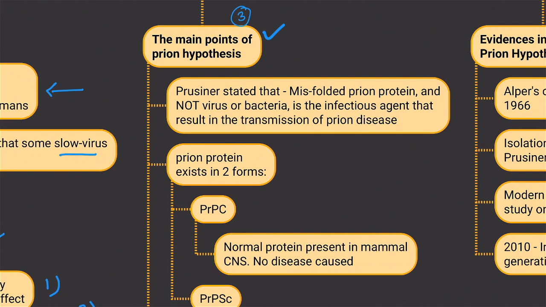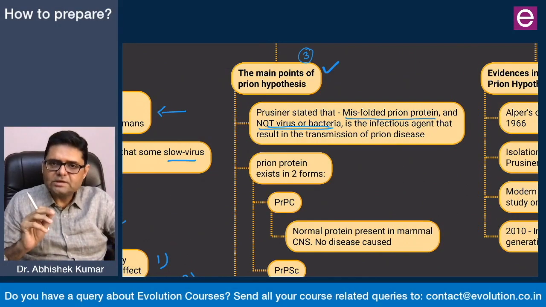The first point is misfolded prion proteins, and not virus or bacteria. It is the misfolded prion protein which is responsible for causing the so-called prion disease, and these prion diseases are nothing but spongiform transmissible encephalopathies. So it is actually a misfolded protein.